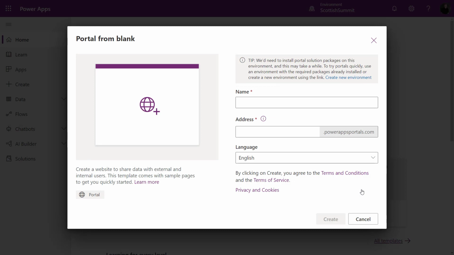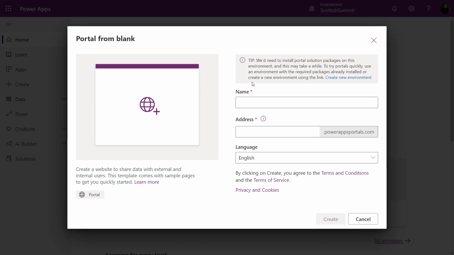And what's going to happen is I'm going to need to give this some information. With this provisioning process, it's going to install a bunch of managed solutions directly onto my Dataverse environment. It's also going to provision a portal in Azure that's going to talk to my Dataverse environment. And also it's going to install some tools and some metadata. That metadata really is just data within Dataverse that describes our portal. So let's get going on this.